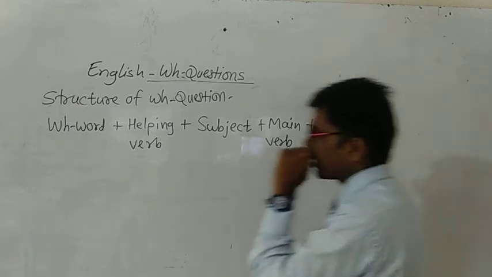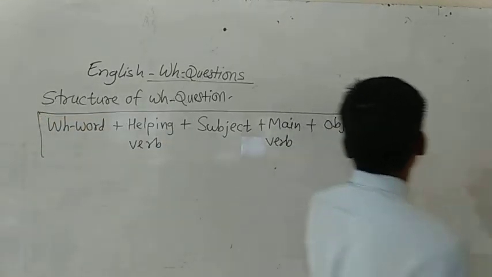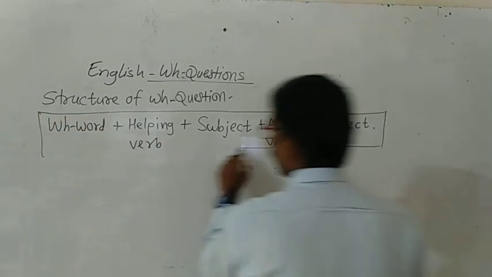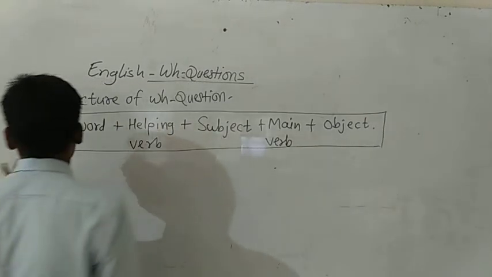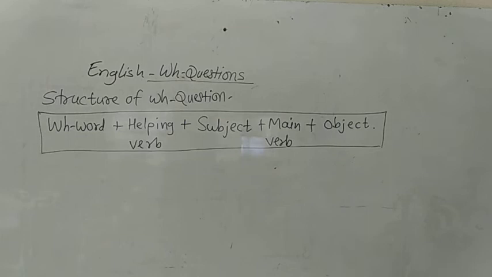So this is the structure of a WH question. You should follow this structure only. To frame a WH question, you should follow this structure.